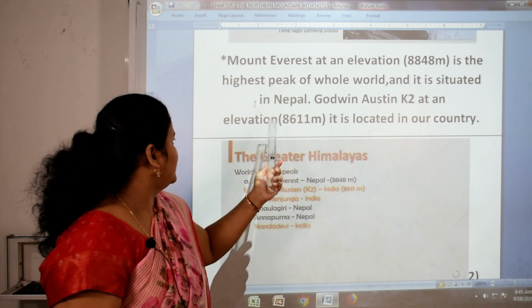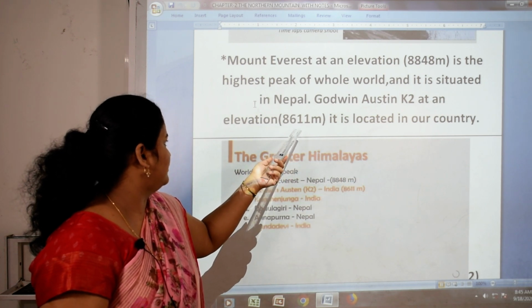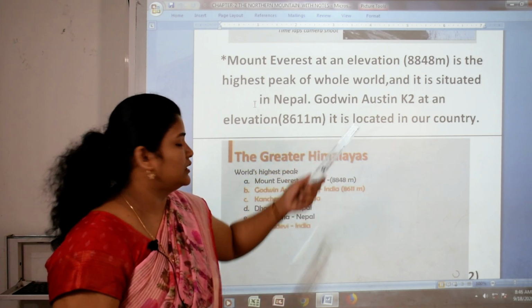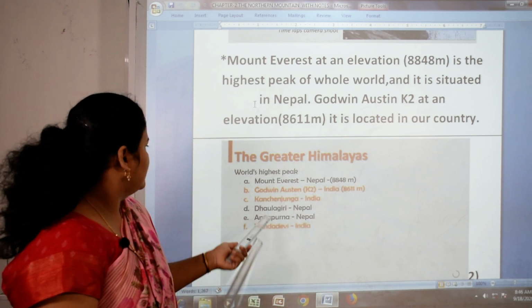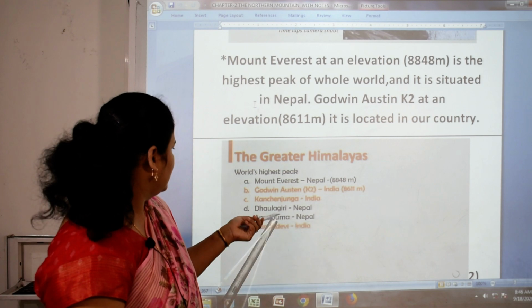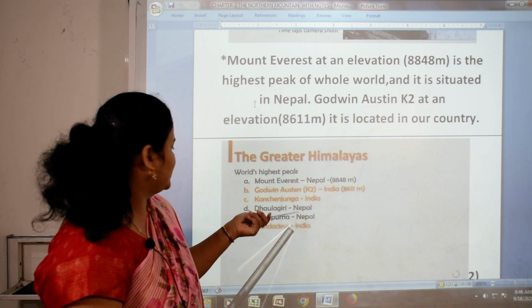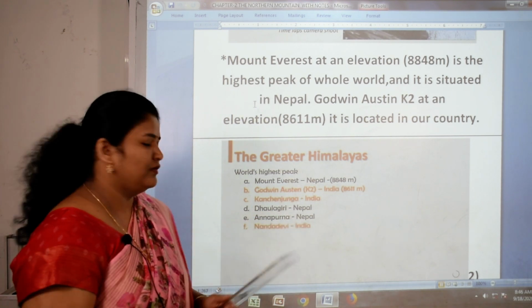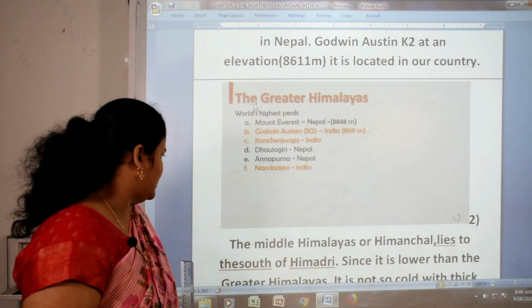Godwin Austen K2 is at an elevation of 8,611 meters. It is also located in our country, India. Third, Kanchenjunga is situated in India. Dhaulagiri and Annapurna are situated in Nepal, and the last one is Nanda Devi. It is situated in India.